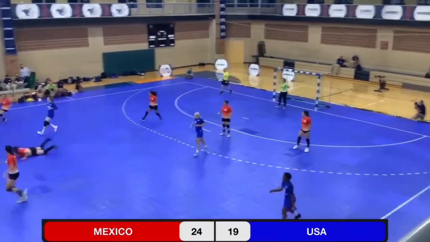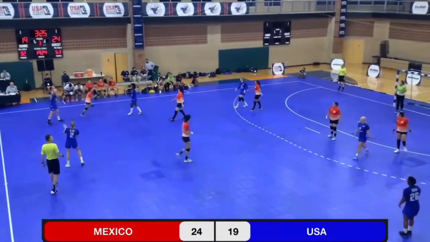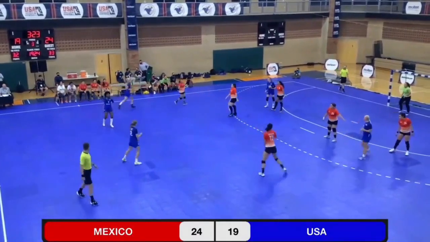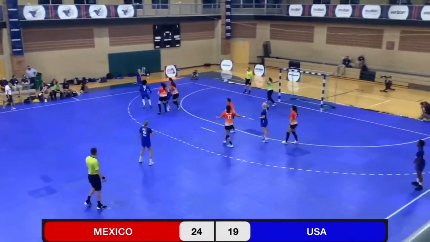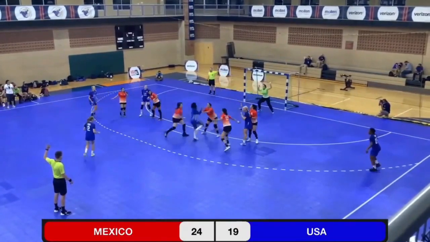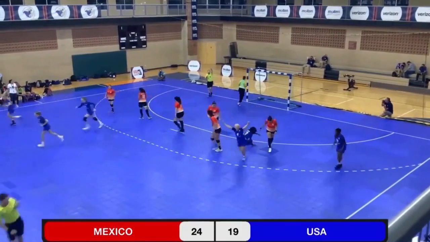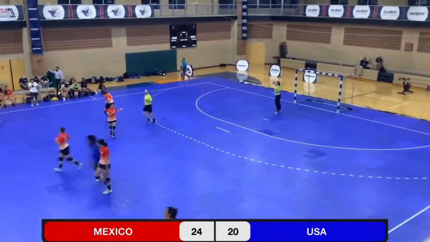A little disjointed on the U.S. attack, but they get the ball back. It's an inexperienced backcourt, but you need to see a little bit more sense of urgency here. Passive play. Carvalho with a sense of urgency scores, cuts the lead to 4.